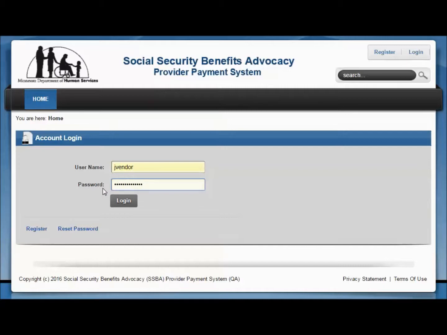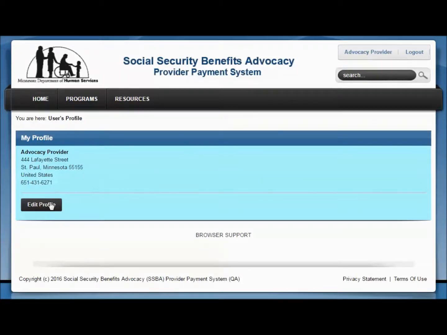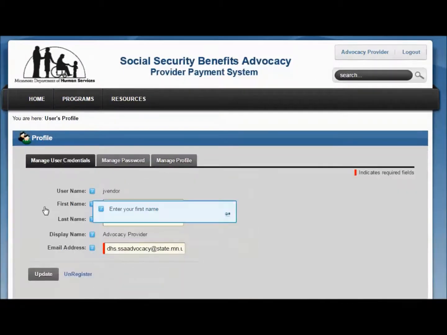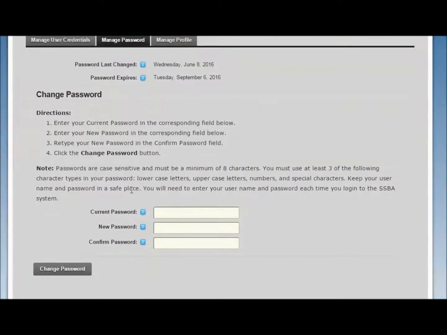Click the Edit Profile button. Select the Manage Password tab. Enter the temporary password in the Current Password field. Enter your new password in the New Password field. Passwords are case sensitive and must be a minimum of 8 characters.